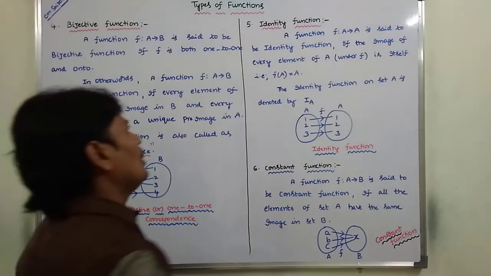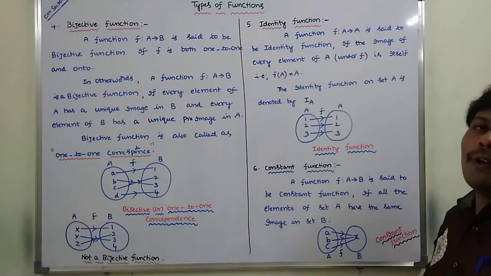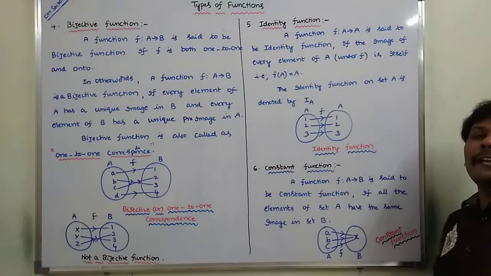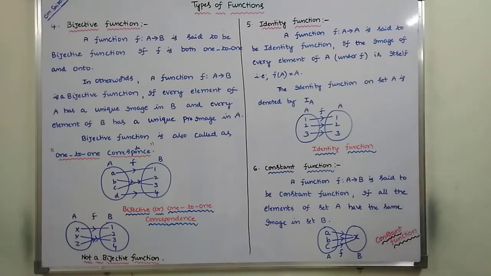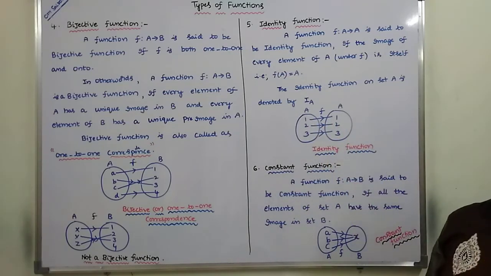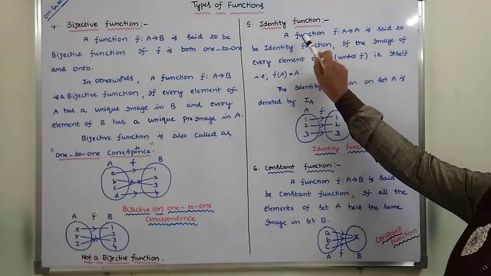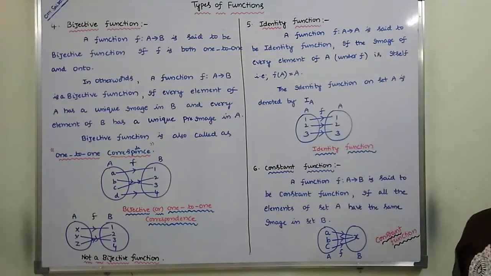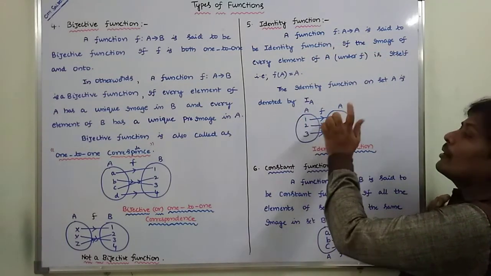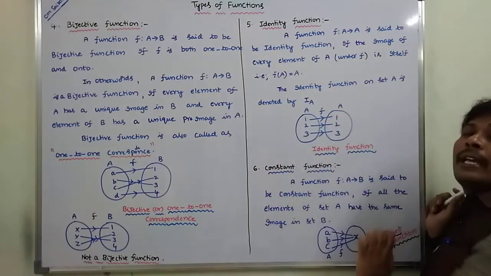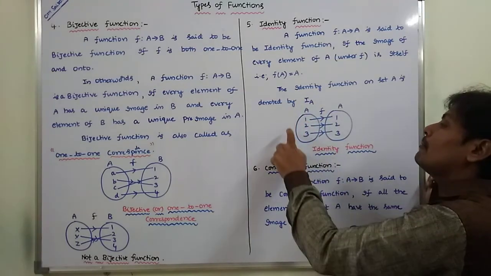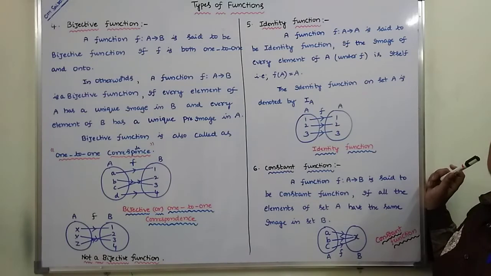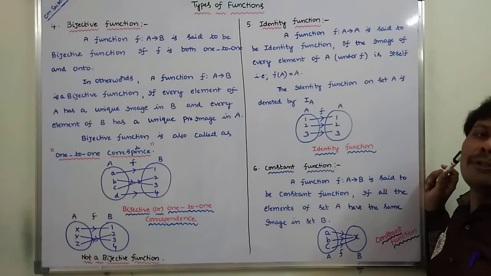Now, we go for the identity function. The identity function is defined on one set, that is, itself. So we can take only one set, that is A. A function f from A to A is said to be an identity function if every element of set A has an image to itself. So that is nothing but a one-to-one function.